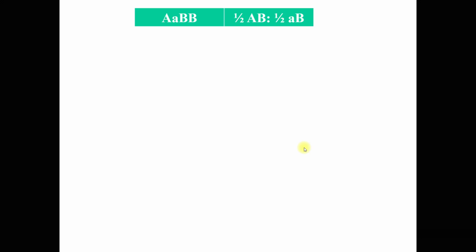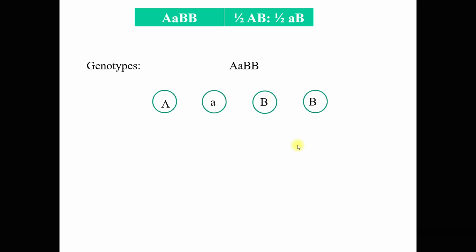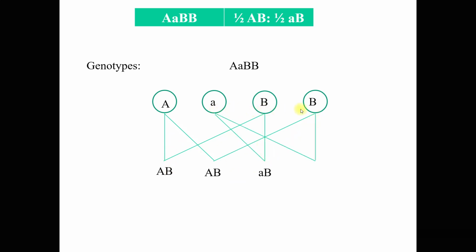Okay, now first we list out the genotypes, right? So this is the genotype. Okay, and then we list out the gametes, all the possible gametes. Okay, so they are the dominant A, recessive A, dominant B, dominant B. Right, so we circle the gametes and we make cross. Okay, this A cross with this. So we have dominant A, dominant B, right? Di sini kita dapat yang ini, sini pergi sini kita dapat ini sini kita dapat ini. So now there are 4 gametes here, 4 outcome of gametes.